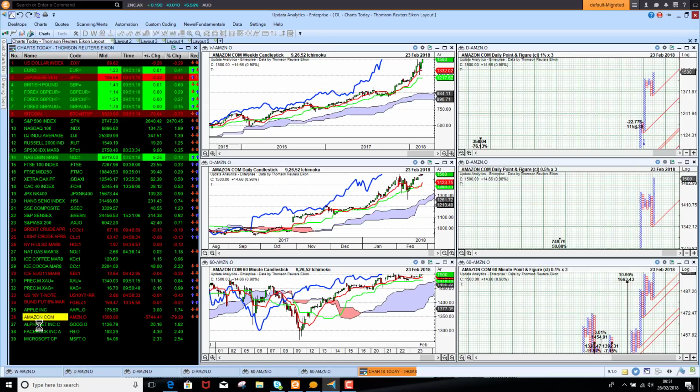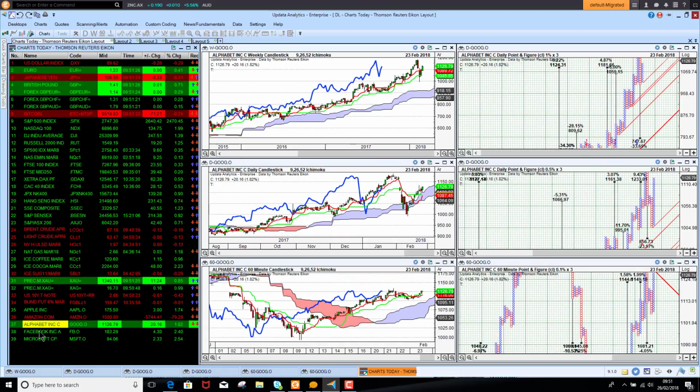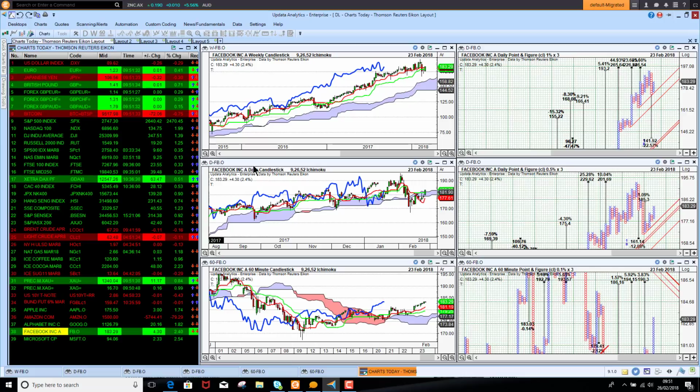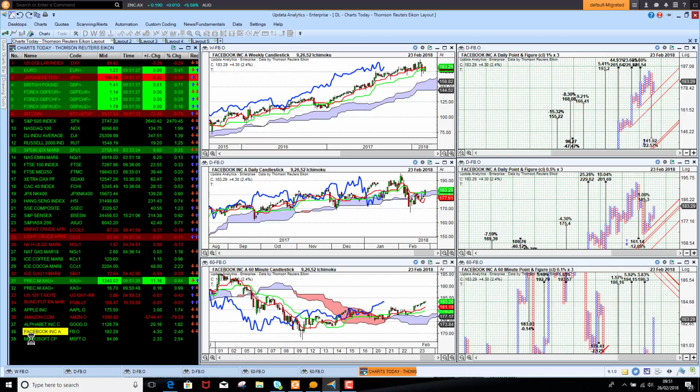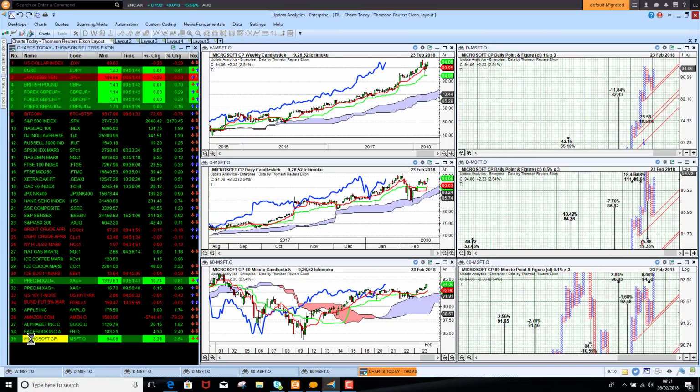Google, or Alphabet, as we know it now, is looking pretty strong too. Facebook had a good day on Friday, up some 2.4%, and now back into the 180s. So really finding support there, and short term looking bullish again. And Microsoft up 2.5%. So we did see a lot of the tech majors on Friday in the US just really pushing higher again. This recovery now looking well underway.